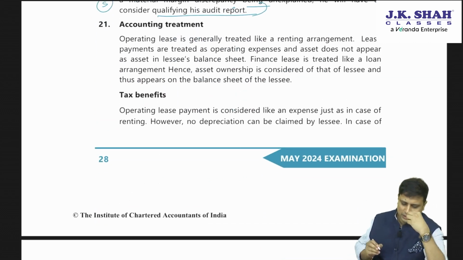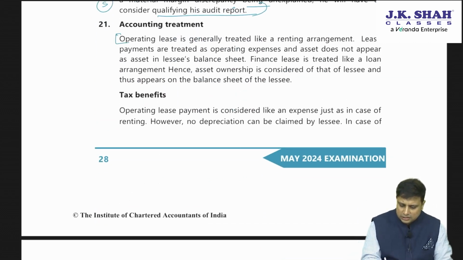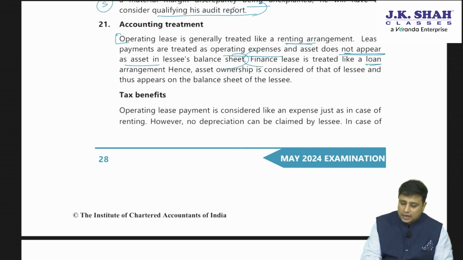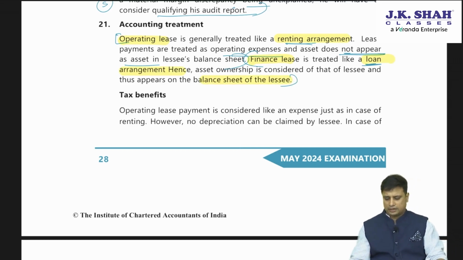If we talk about accounting treatment, operating lease is treated like a rent. The lease payments are operating expense and the asset does not appear in the lessee's balance sheet. However, in case of finance lease, it is to be treated as a loan. So when we talk about operating, this is renting. However, in case of finance, it is nothing but a loan arrangement. So here the ownership is with the lessee and thus it appears in the balance sheet of the lessee. So it will appear in the balance sheet.